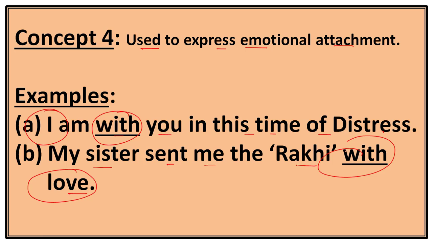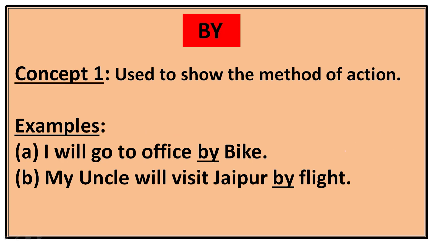Now we will discuss the concepts related with by, where we can use by in sentences. So number 1 is it is used to show the method of action, means what is the method of doing something. How is anything done? We can easily understand through example number 1.